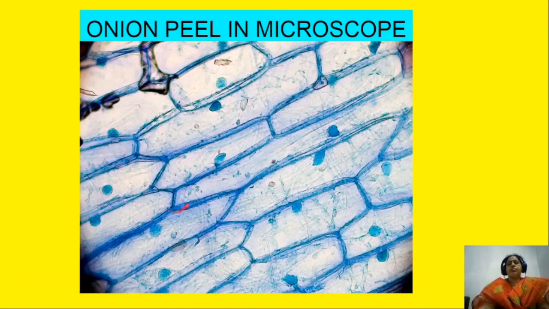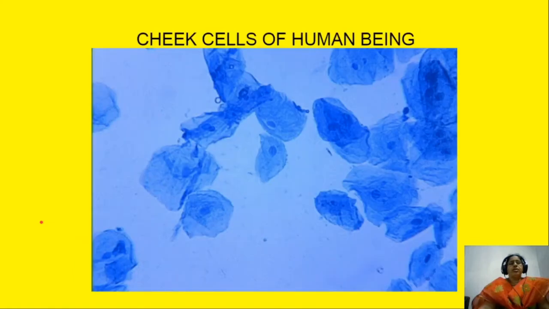This is a cell, and in this is the nucleus. This is the cell wall, and this is the cytoplasm. In this way we are observing cells. And these are cheek cells of a human being, that means these are all animal cells.